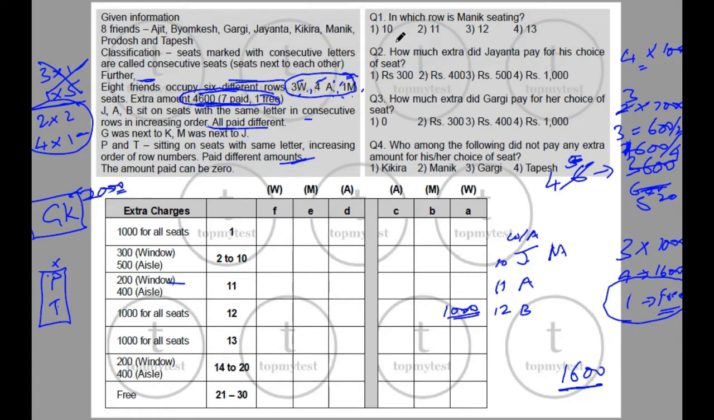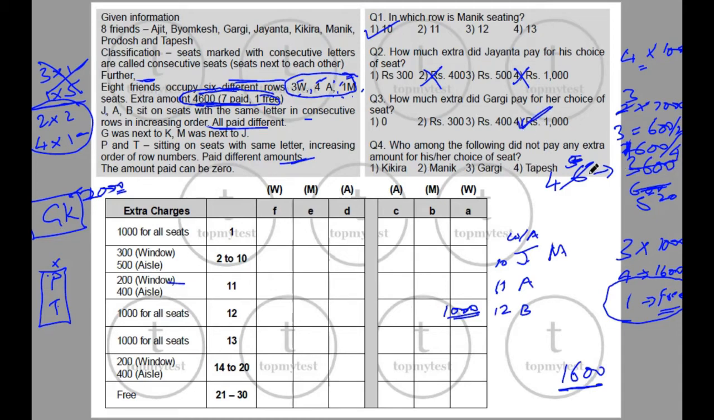Okay, now we know right now we can answer some of the questions. Manik is in row 10, along with J. How many did Jayanta pay for his choice? Jayanta did not pay 1000. 300, 400 or 500. He is in the 300 or 500 category, so it's not 400. Okay, how much did Gargi pay extra? Gargi has to pay 1000 extra.